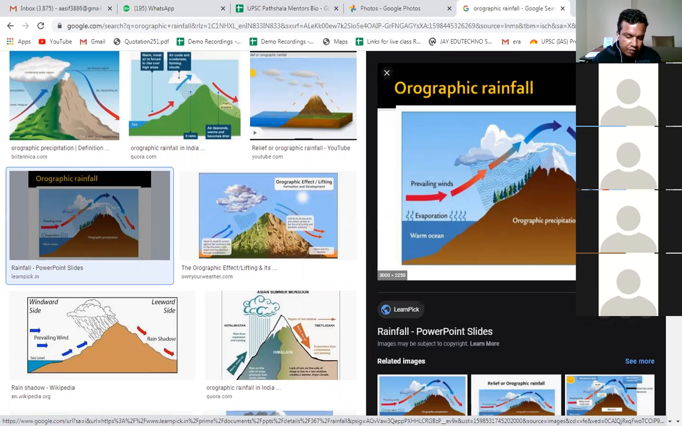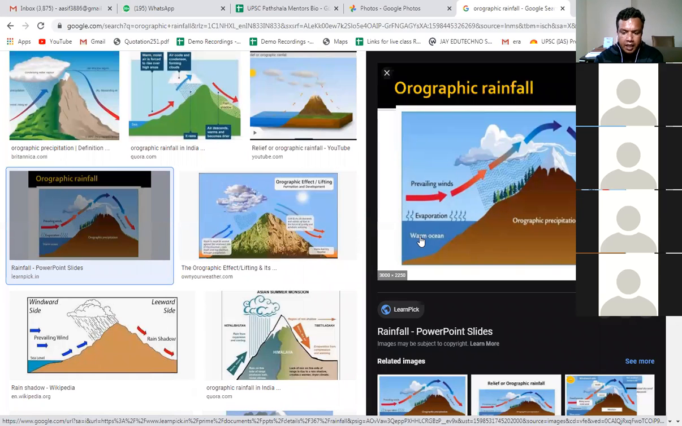So always remember, whenever the air mass moves upwards, there is rainfall. It may be due to convection currents, it may be due to an orographic barrier, or it may be due to a tropical cyclone. Whenever the air mass moves upwards, there is rainfall. So the precondition for rainfall is that the air must move upwards. Whenever the air mass moves upwards, that leads to rainfall. Got it? Yes. So you understood what is orographic rainfall?